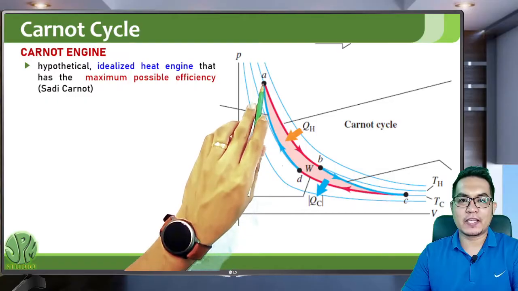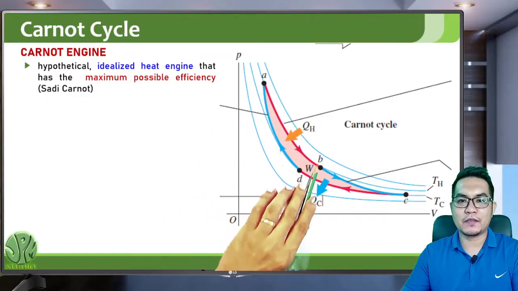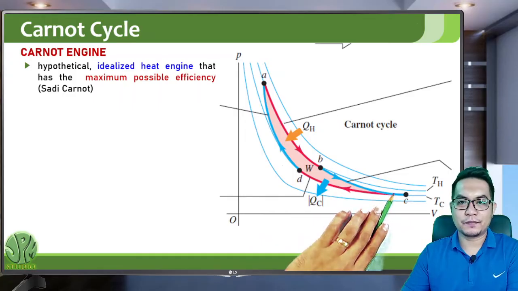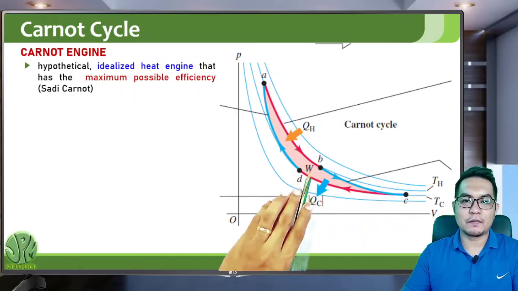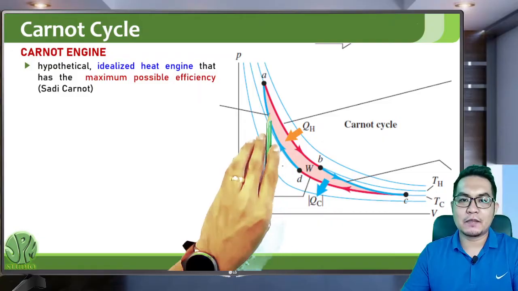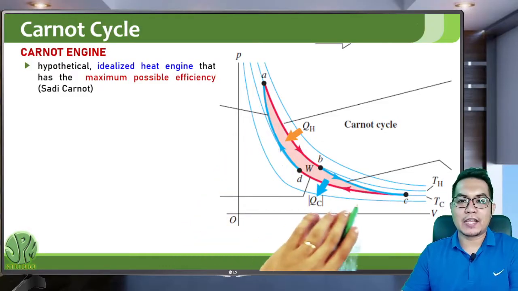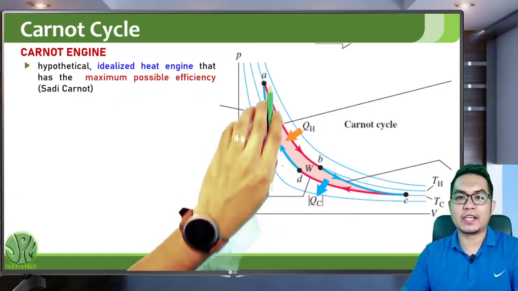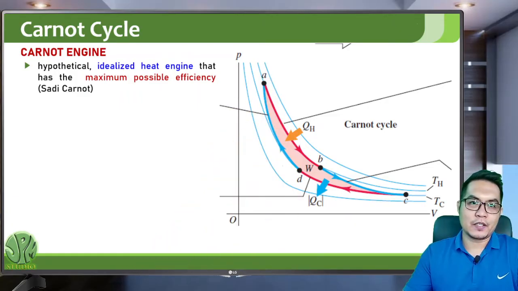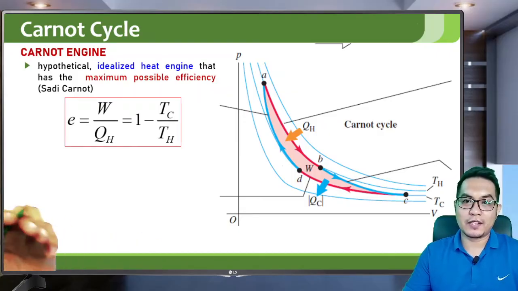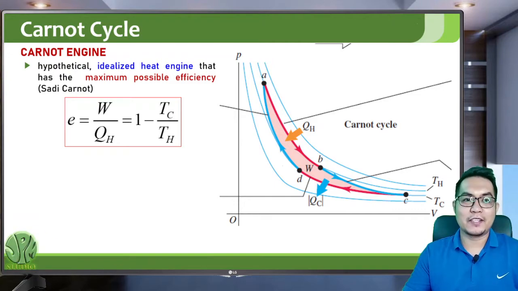The first step is an isothermal expansion, and then an adiabatic expansion, and then an isothermal compression and an adiabatic compression. So for the efficiency of a Carnot engine, a Carnot engine is a theoretical engine.